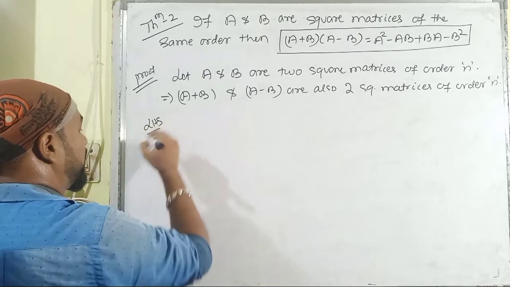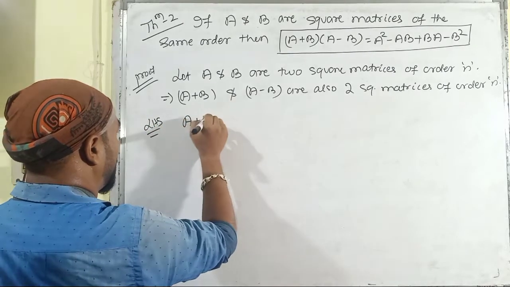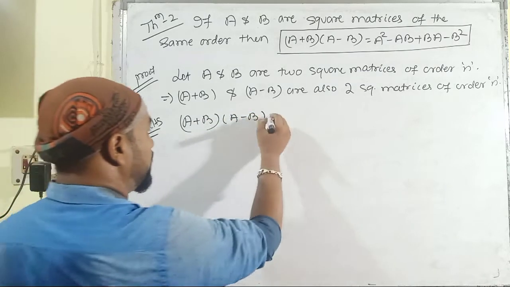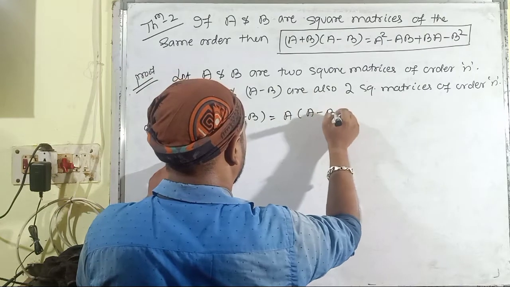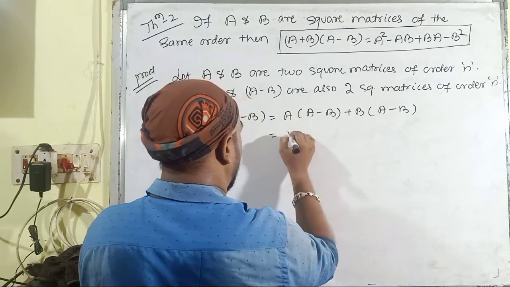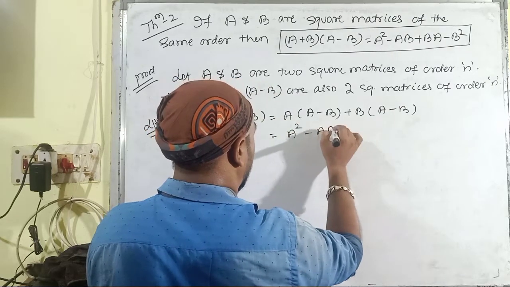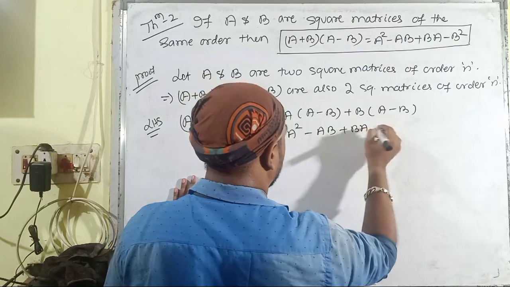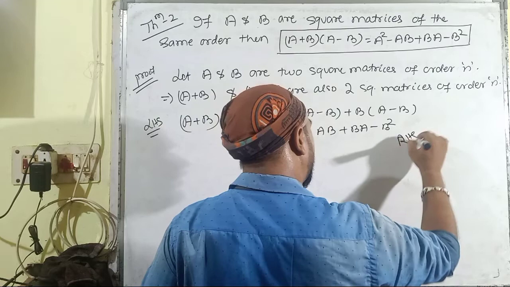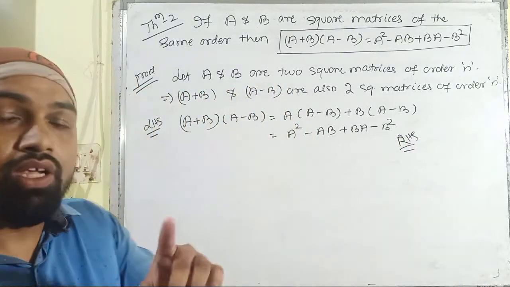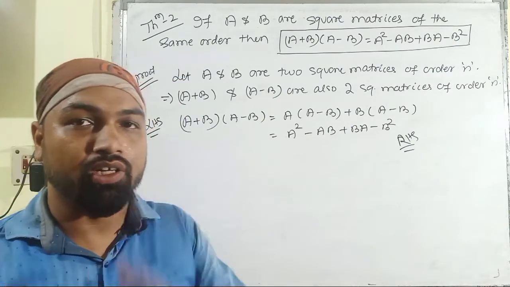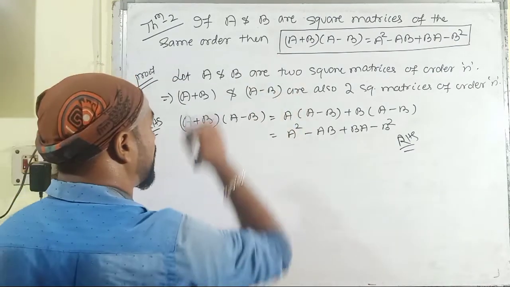So let us start from the left hand side part. Multiplication of A plus B with A minus B, and we have to go through the distributive law. Here it is A multiplied with A minus B, then plus B multiplied with A minus B, and it gives us the result A square minus AB plus BA, then minus B square. And you have to remember that AB is not equal to BA in the case of matrices if it is not given to you. So here it is the proof of theorem number 2.